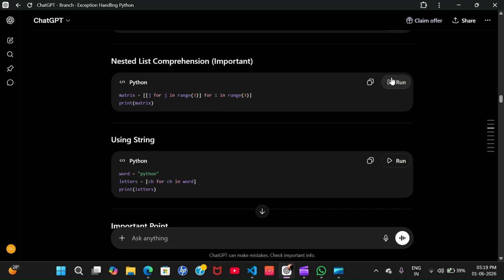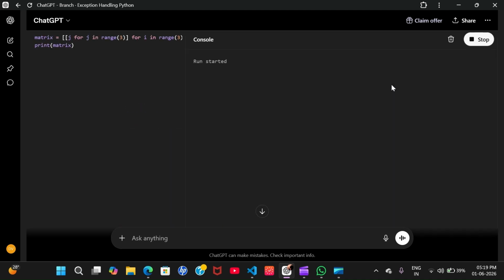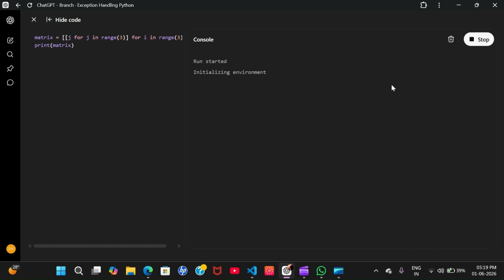So it will make 3 lists, not 3 pairs, 3 lists inside a list.